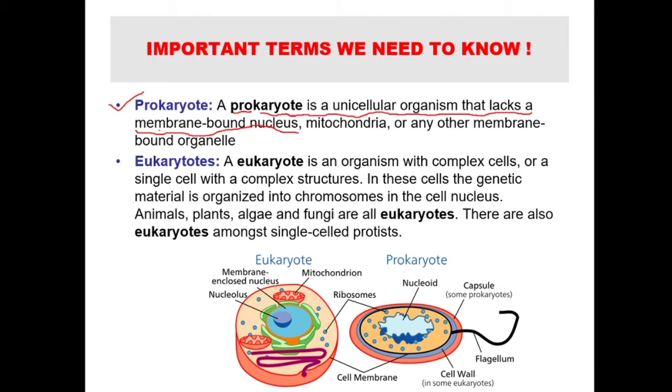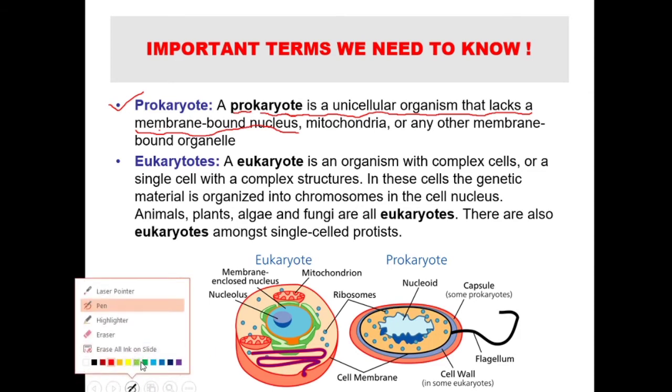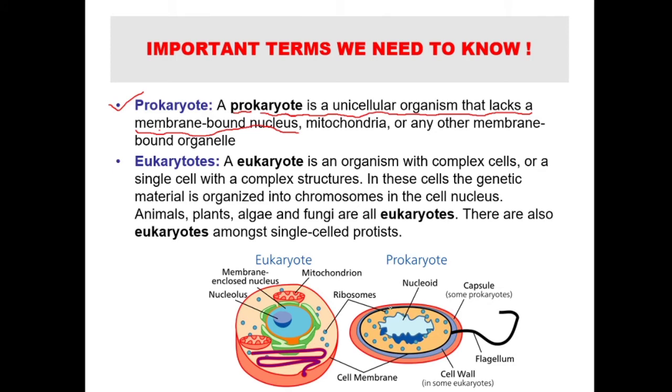Here you can see they have a primitive nucleus. That means the nucleus is not covered. They do not have any organelle like mitochondria, other membrane bound organelles like lysosome, like Golgi apparatus, or plastid. All of them are missing in prokaryotes, right?